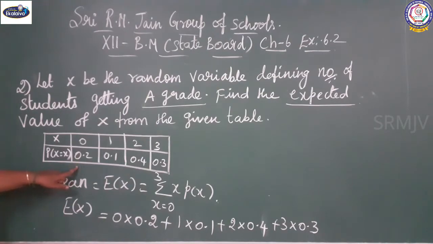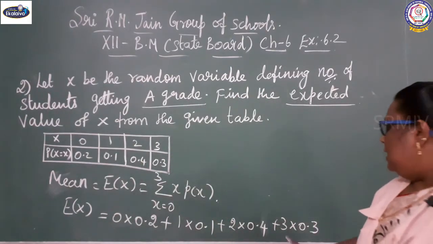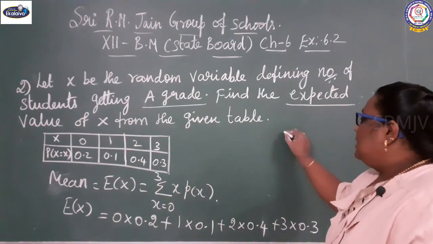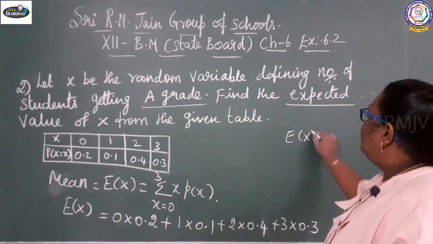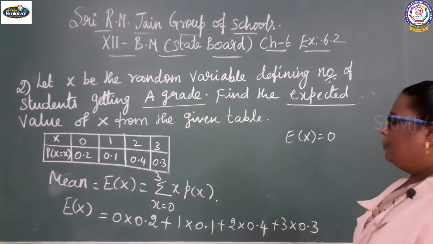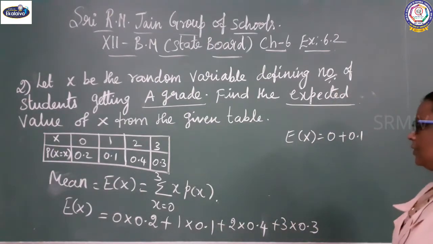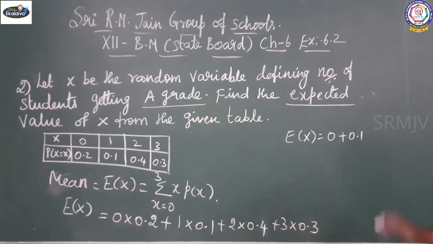See here, E of x equal to 0 into 0.2 is 0, plus 1 into 0.1 is 0.1, plus 2 into 0.4 is 0.8, plus 3 into 0.3 is 0.9.